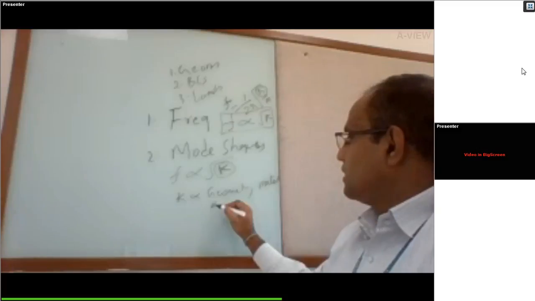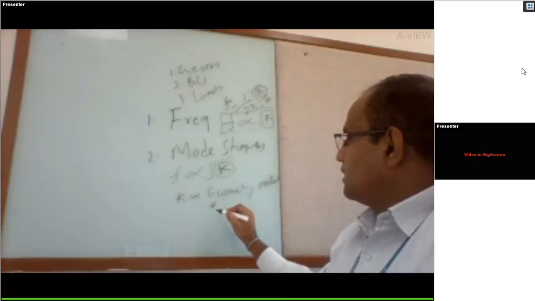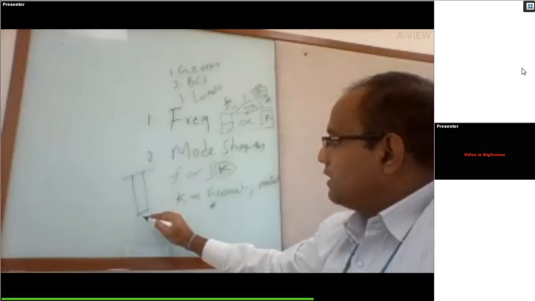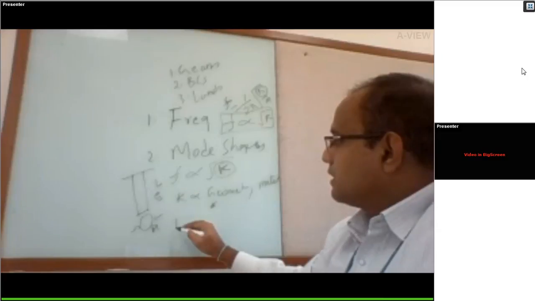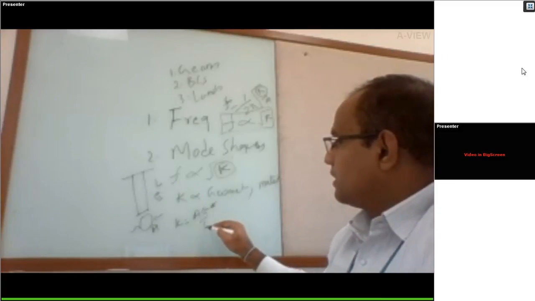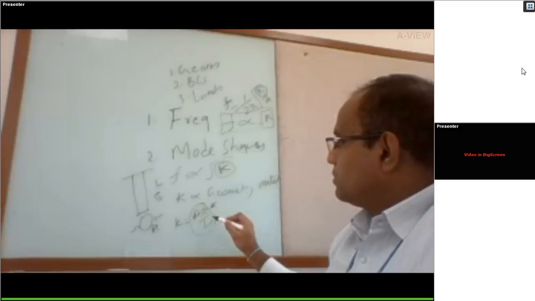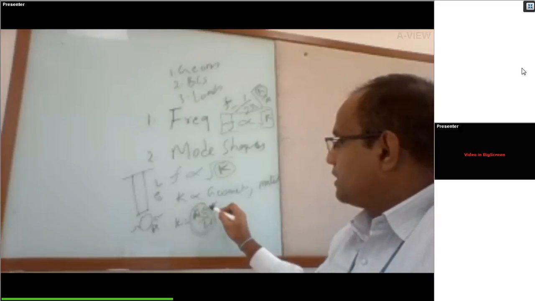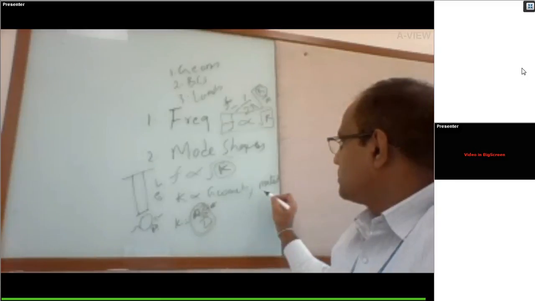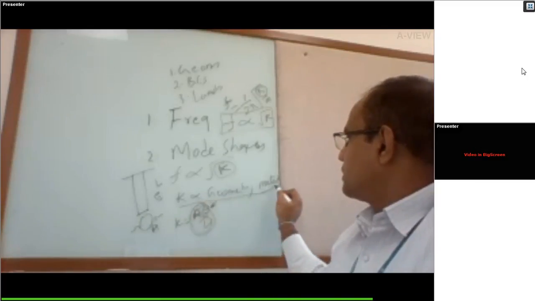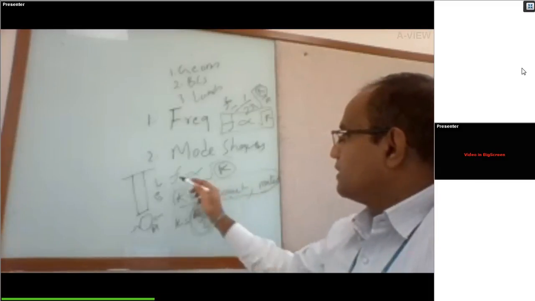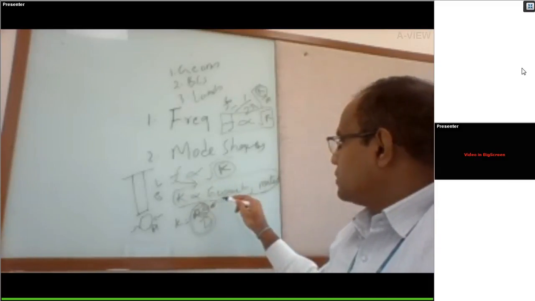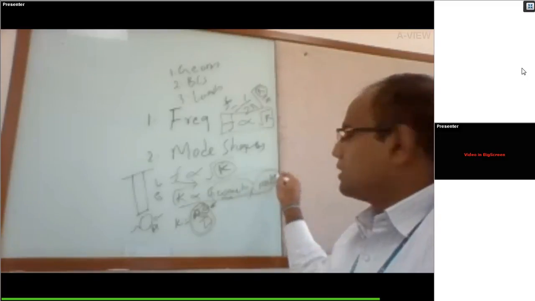Type of configuration. Geometry is coming from geometry parameters. Like if you take a typical bar of cross section A, length L, and modulus E, A is given by geometry, another is length L. So K is directly proportional to geometry as well as length and modulus. So frequency directly depends upon geometry parameters and length and modulus.